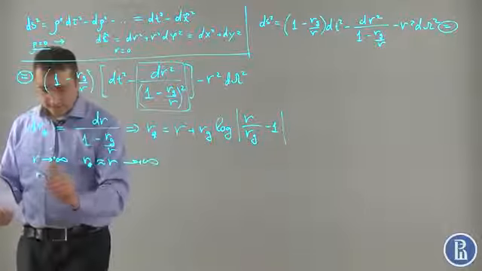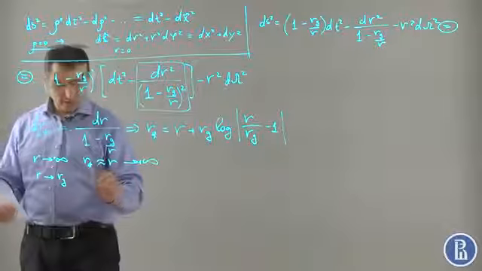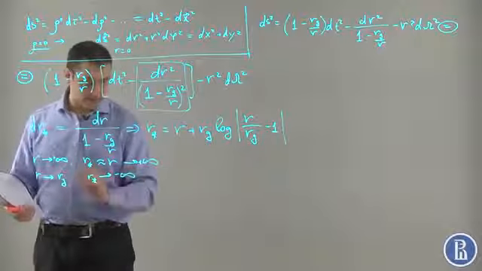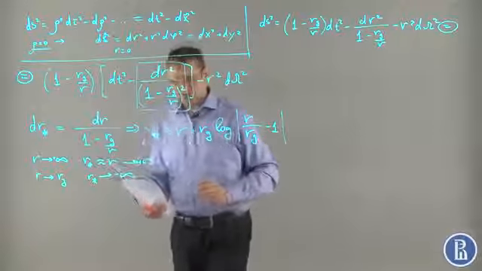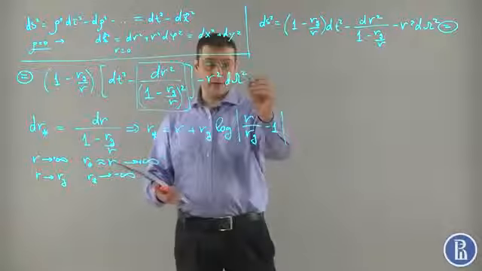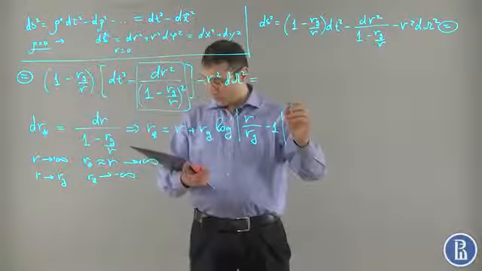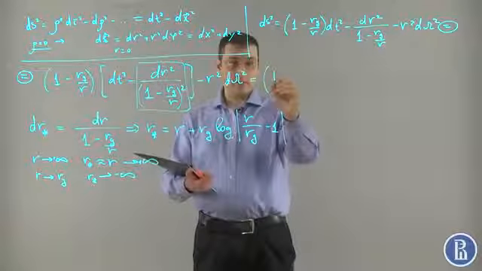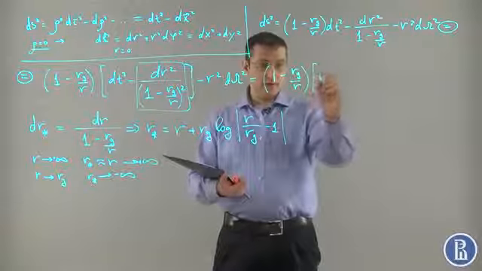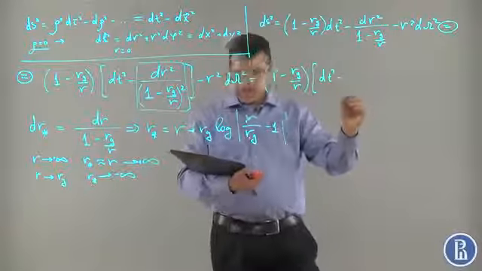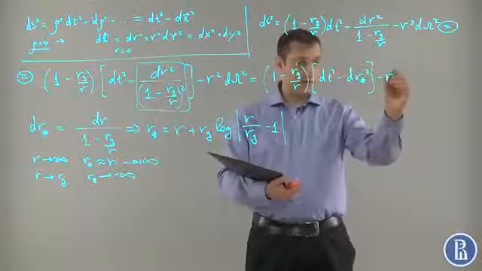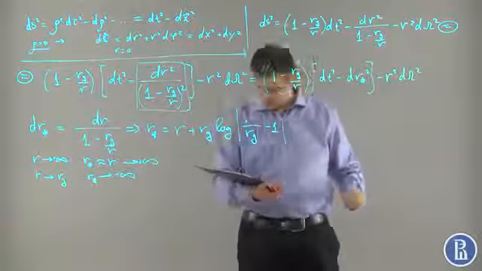And as r goes to rg, r star goes to minus infinity because this log goes to minus infinity. So with this choice, the metric is equal to (1 minus rg divided by r) times (dt squared minus dr star squared) minus r squared d omega squared.